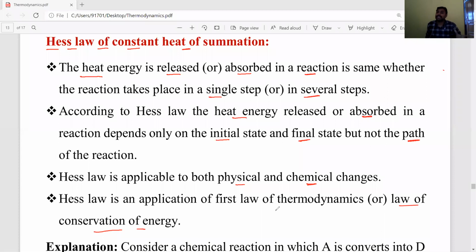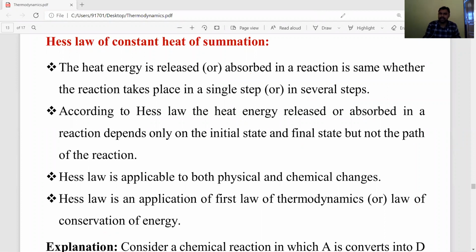So energy is neither created nor destroyed. It is converted from one form to another form. In the same way, whether the chemical reaction takes place in a single step or in several steps, the amount of heat absorbed or released in a single step is equal to that in the multiple steps. That is known as Hess law. Okay, let's see the application.